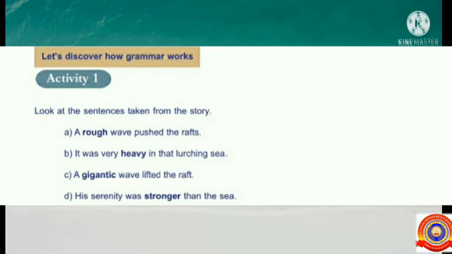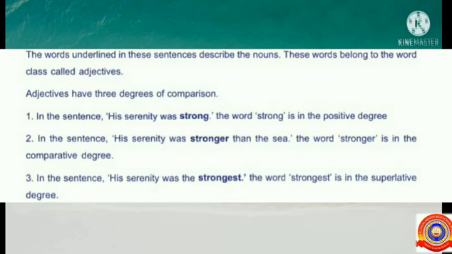A. A rough wave pushed the rafts. B. It was very heavy in that lurching sea. C. A gigantic wave lifted the raft. D. His serenity was stronger than the sea. The words in bold in these sentences describe the nouns. These words belong to the word class called adjectives.